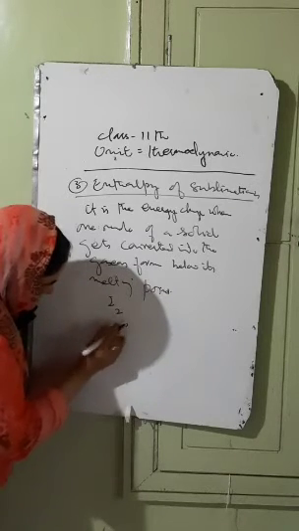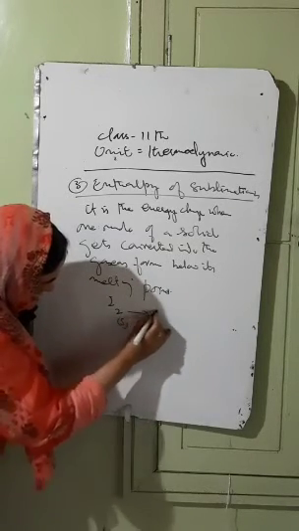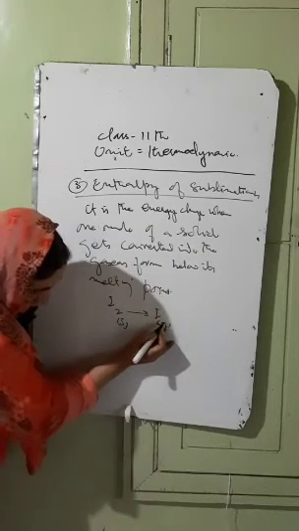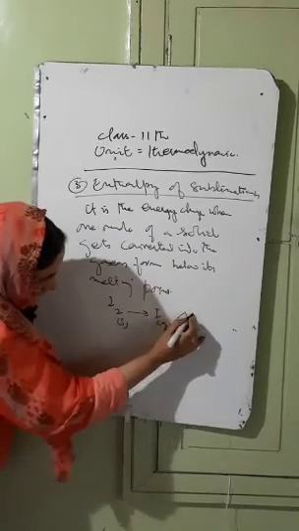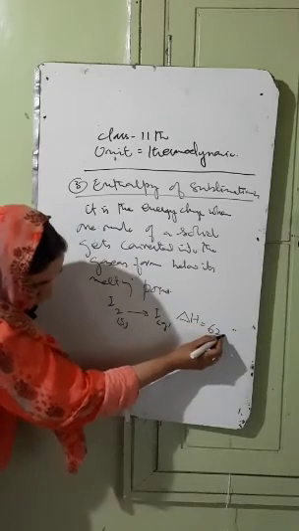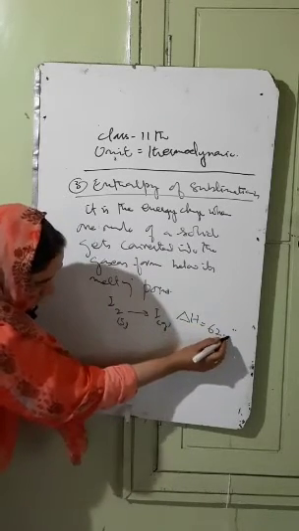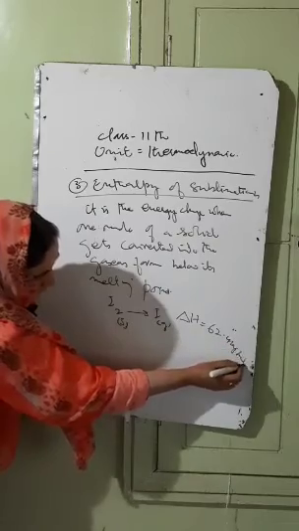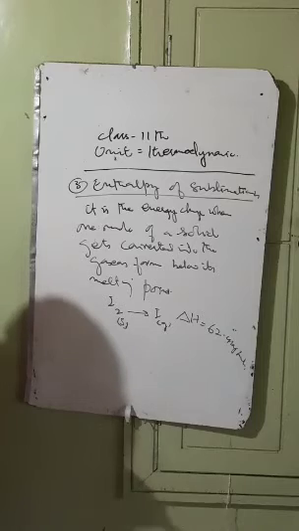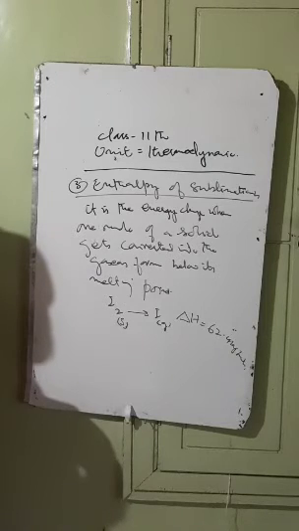Sorry, it is in the solid form. Iodine that's in the solid form gets converted into the iodine in the gaseous form, and at that time the amount of energy absorbed is 62.4 kilojoule per mole. That's called as the enthalpy of sublimation. So enthalpy of sublimation may be defined as the enthalpy change when 1 mole of the solid gets converted into the gaseous form below its melting point. That amount of the energy change is called as the enthalpy of sublimation.